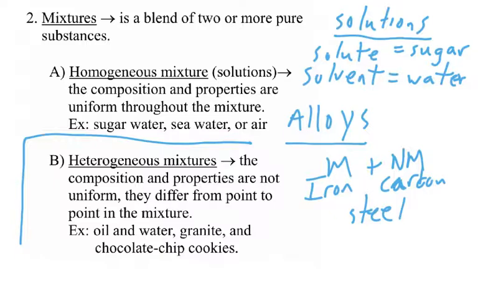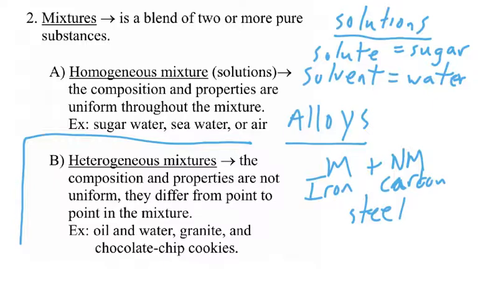They are not uniformly mixed. I have some examples I want to share with you. Oil and water, in fact, don't mix at all. They form two layers. The oil is found at the top and the water is found at the bottom because oil is less dense than water. Granite is a mineral rock made up of several minerals that are randomly dispersed throughout.